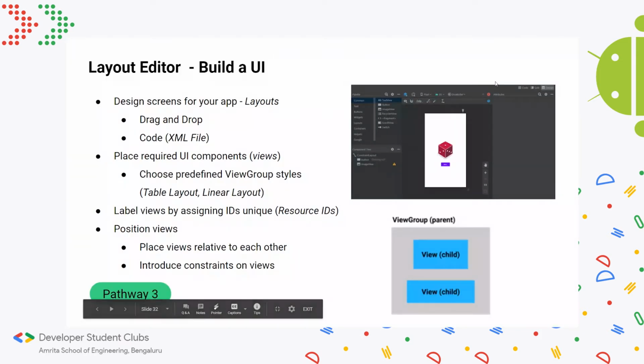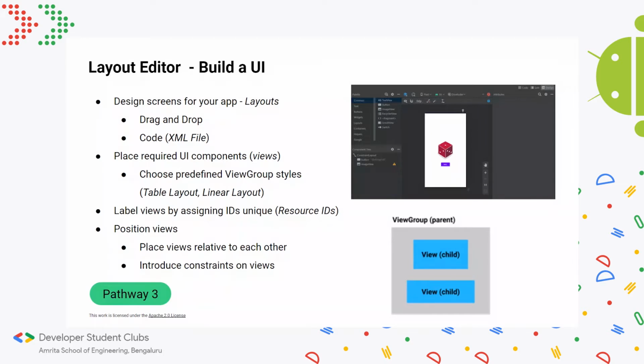Right, so this is the last bit of, you can say, revision or skimming over. This is pathway 3, and it talks about layouts. After this, we'll be going to pathway 4, where I'll actually get into a bit more detail and the nitty-gritty of it, and I'll be coding along with the code labs so you can understand better. So this particular pathway looks at something called layouts, which I just mentioned earlier. And layouts are basically, you can think of how a screen is designed.